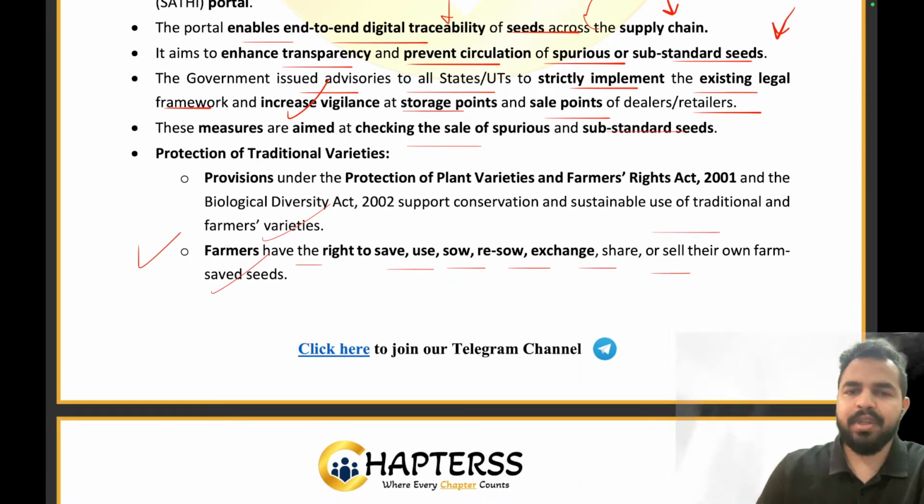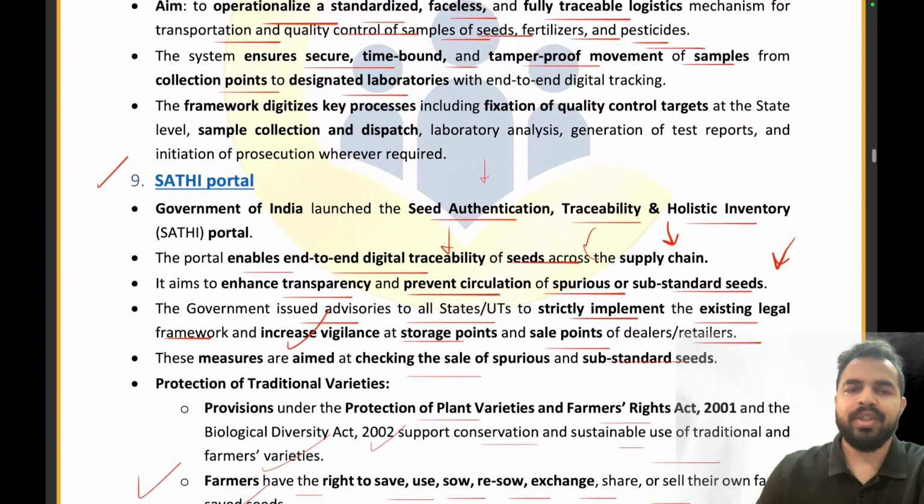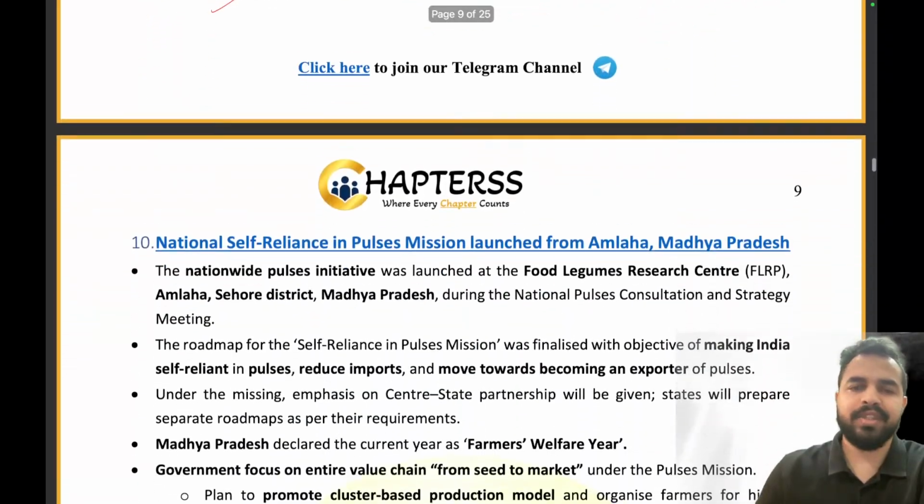So the provisions under the Protection of Plant Varieties and Farmer Rights Act 2001 and the Biological Diversity Act 2002 support conservation and sustainable use of traditional and farmer varieties. So that's all from this article. Let's move on to the next article.